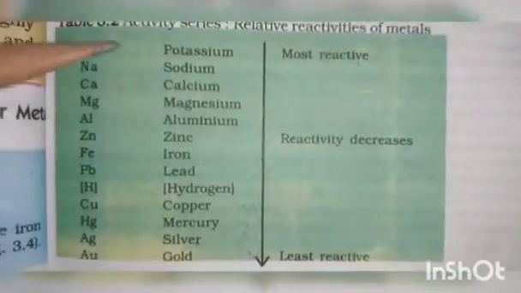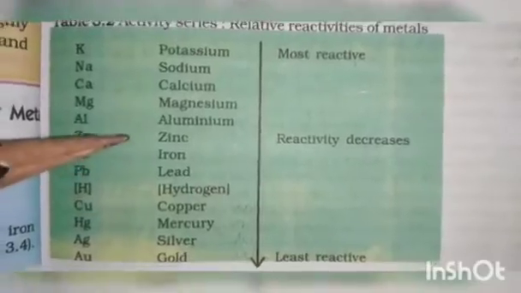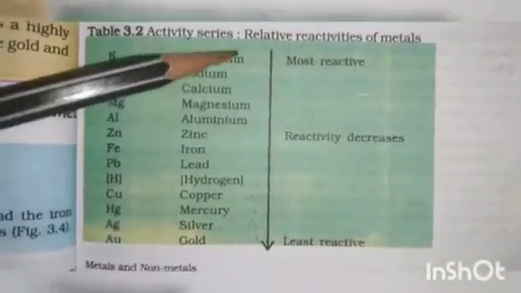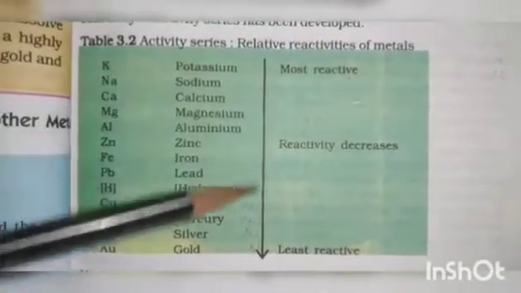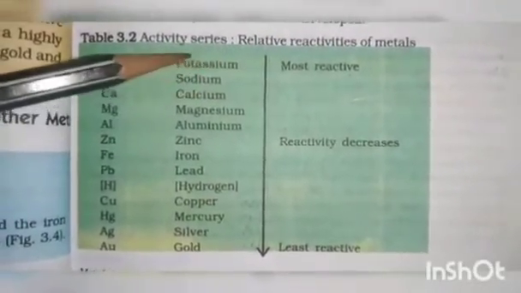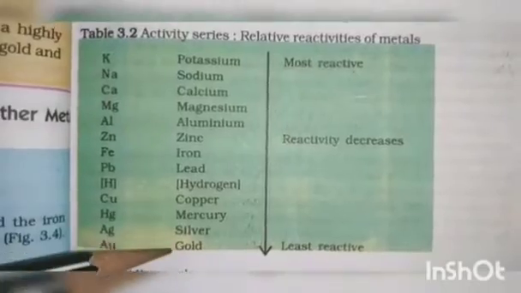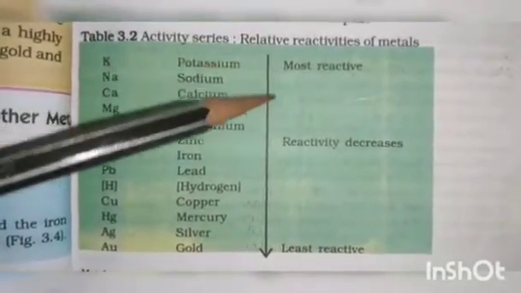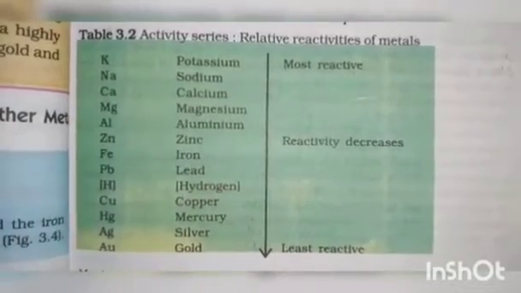By seeing this table, you can see that we have arranged the metals according to their reactivity series. More reactive elements are at the top and less reactive metals are at the bottom. We have arranged it in decreasing order of their reactivity.